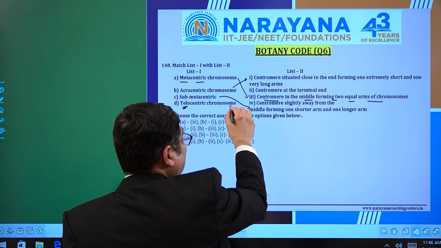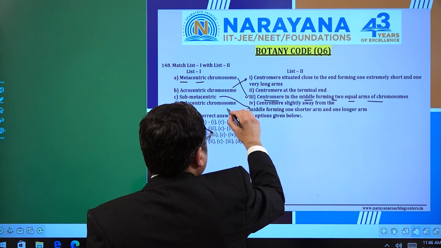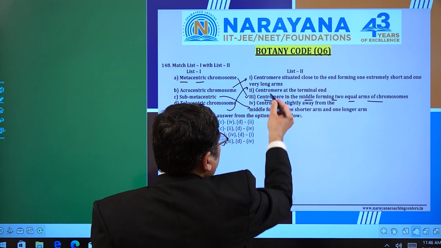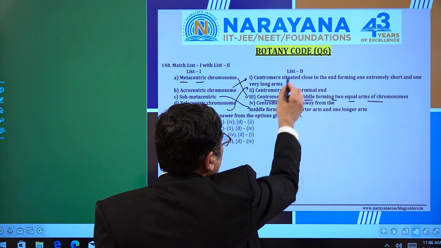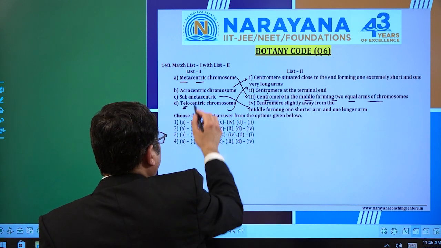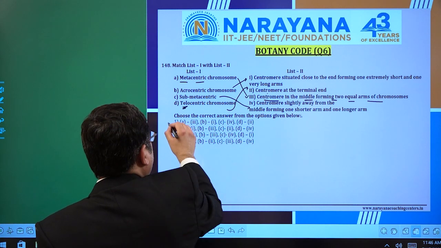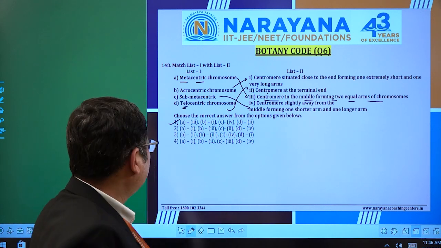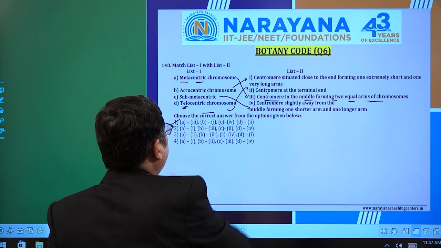So the chromosome centromere should lie at the end point. Then in that case, this left out one, that is the second of the list 2, centromere at the terminal line. So I can simply go in this matching line to the very first option, right? So that was the correct answer being asked and we will identify.